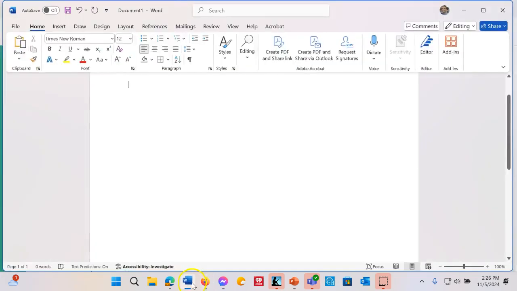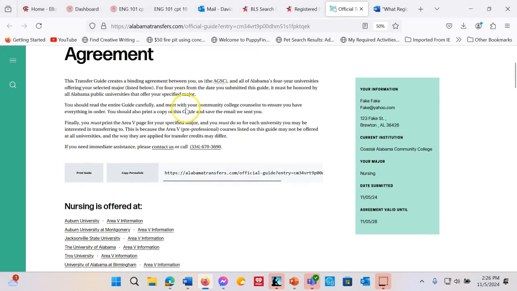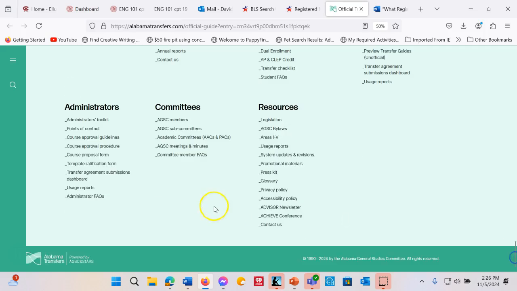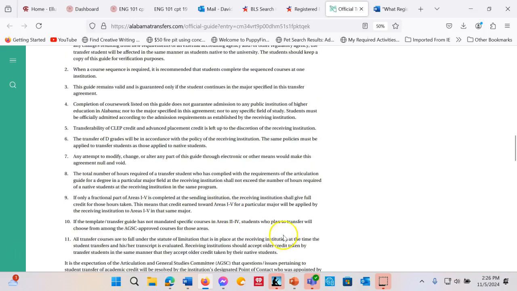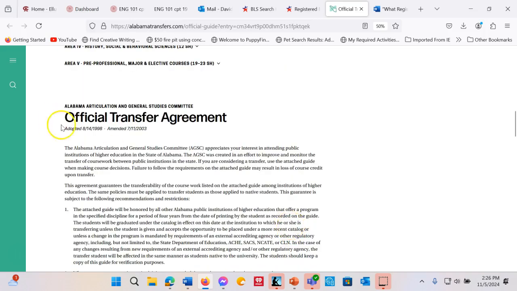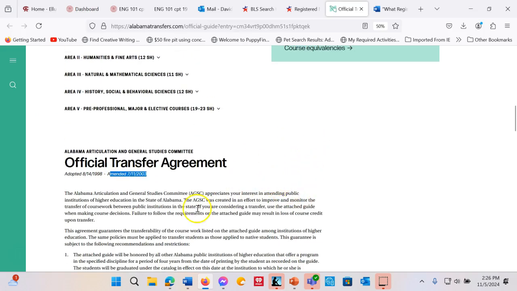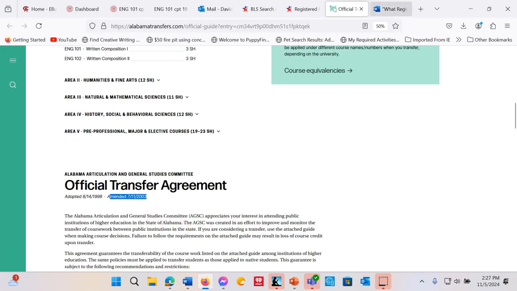All right, so how to cite the STARS guide. So, again, we don't have an author, but we do want to scroll down to the bottom just to check, like we would with any website. All right, does it have a date updated? Okay, adopted 8/14/98, but it was amended on the 11th of July, 2003. Okay, well, then that's our date updated.